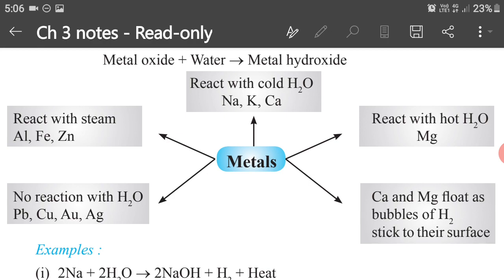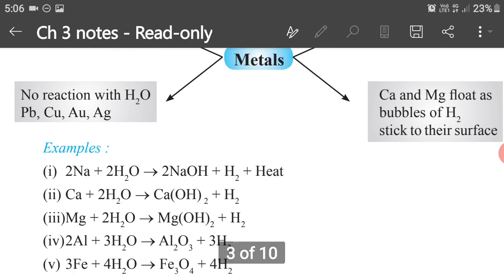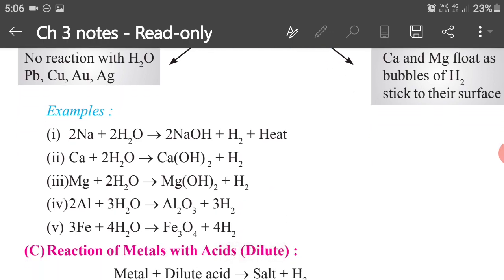But if we talk of lead, copper, gold and silver, they do not react even with steam. That means they are the least reactive metals. Let us summarize the chemical equations of these metals. Sodium plus water gives sodium hydroxide plus hydrogen plus a large amount of heat. Not huge, we should say a large amount of heat, because this is a vigorous reaction. A large amount of heat is produced.